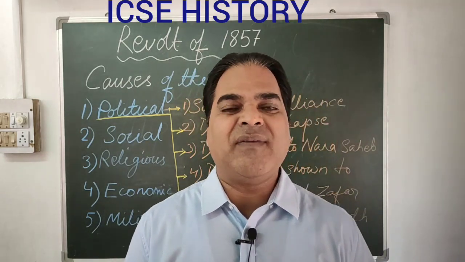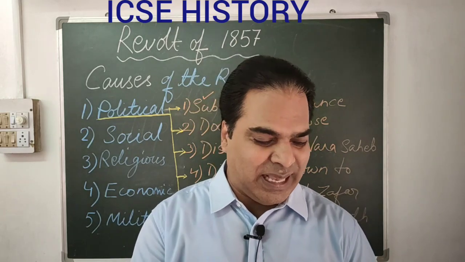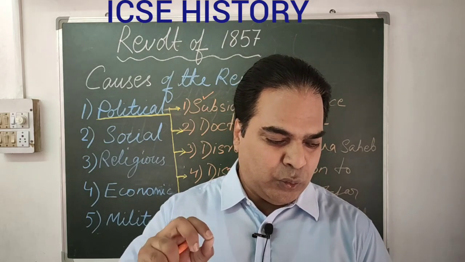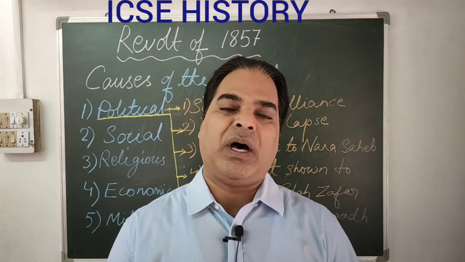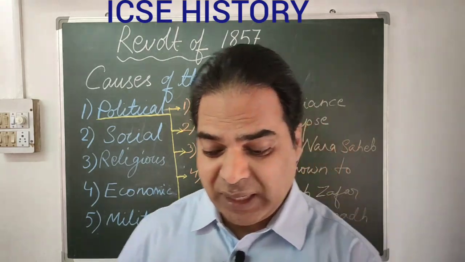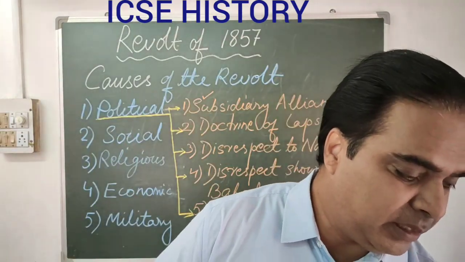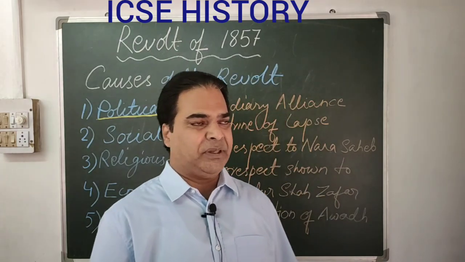So what is the meaning of alliance? Friendship. That is the meaning of alliance. So the first ruler who entered into the alliance with the Britishers was Nizam of Hyderabad. So this is all about subsidiary alliance. This way, many of the territories were brought under the control of the Britishers.